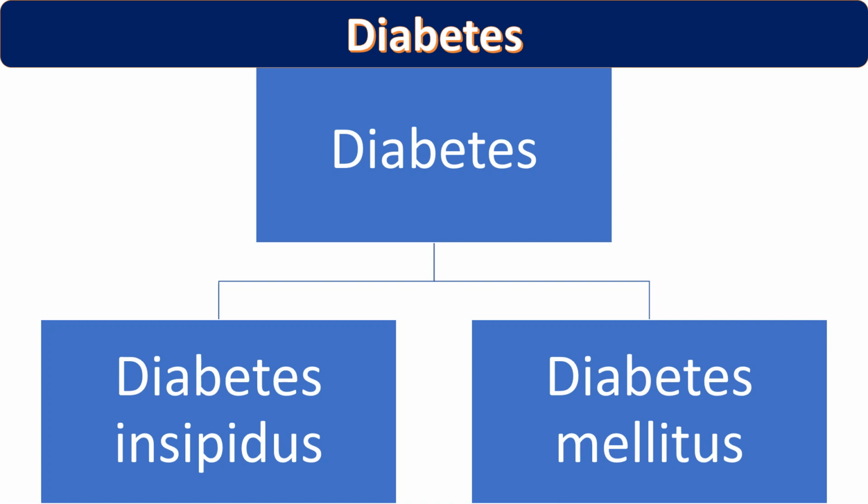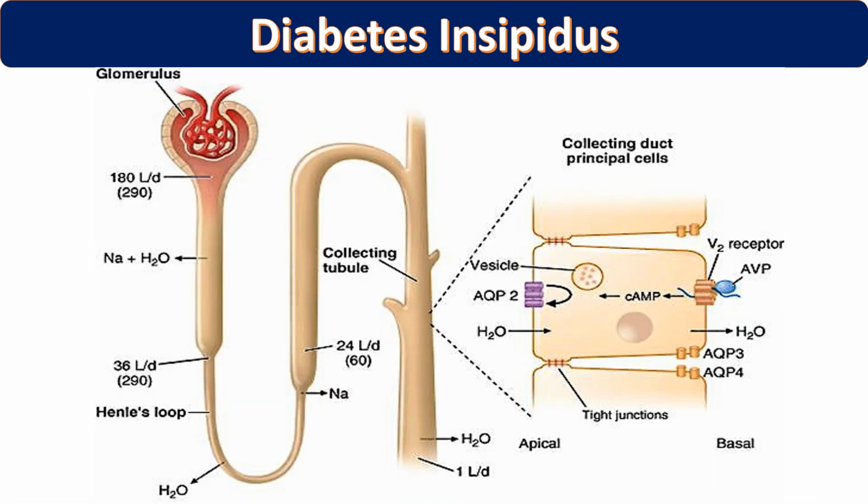Both are abnormalities caused mainly by hormones. Diabetes insipidus is caused by a hormone called ADH, antidiuretic hormone, and diabetes mellitus is caused by an abnormality in insulin, which is a peptide hormone. Now, first we are going to see diabetes insipidus.